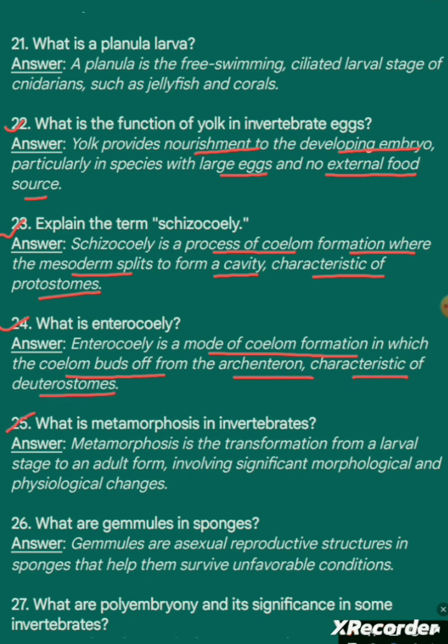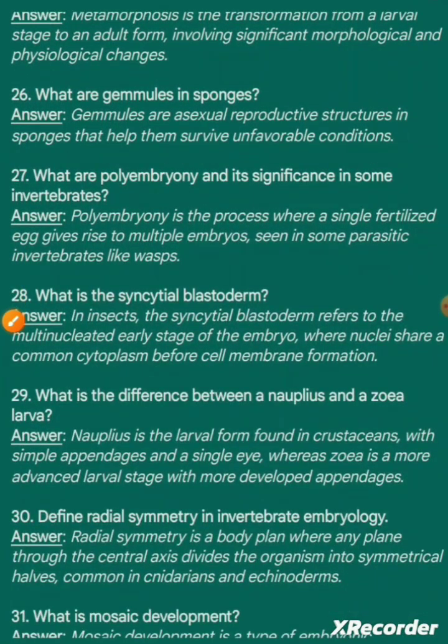Question 25. What is metamorphosis in invertebrates? Answer. Metamorphosis is the transformation from a larval stage to an adult form, involving significant morphological and physiological changes. Question number 26. What are gemmules in sponges? Answer. Gemmules are asexual reproductive structures in sponges that help them survive unfavorable conditions.